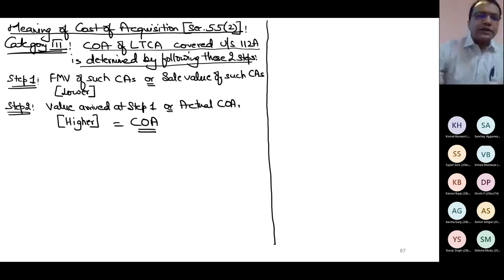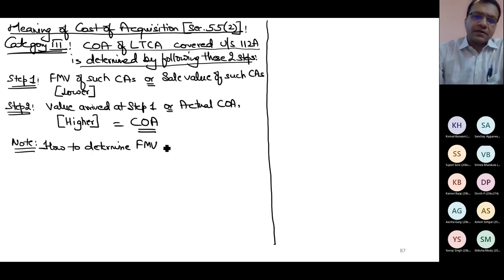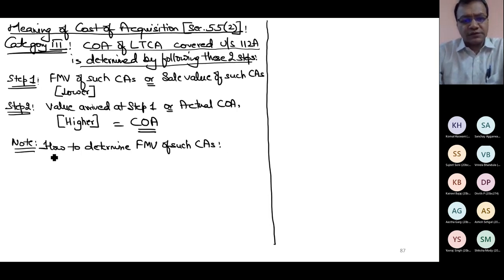Now question arises, what is this fair market value? The entire question arises on fair market value. So note. How to determine fair market value of such capital assets which are covered under section 112A. How to determine the fair market value of such capital assets?